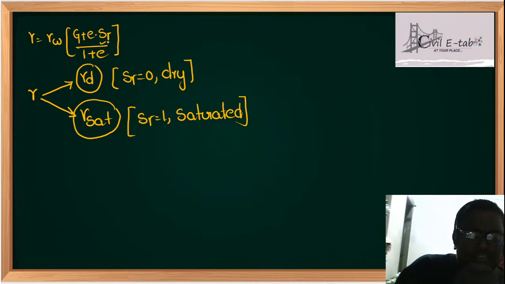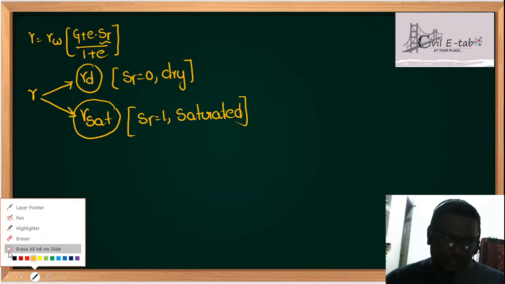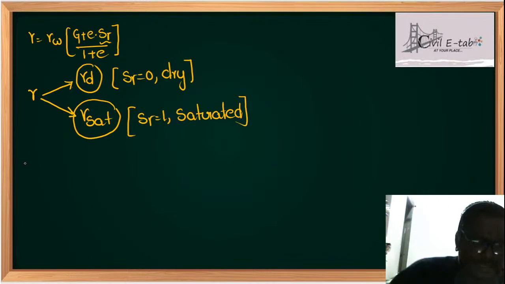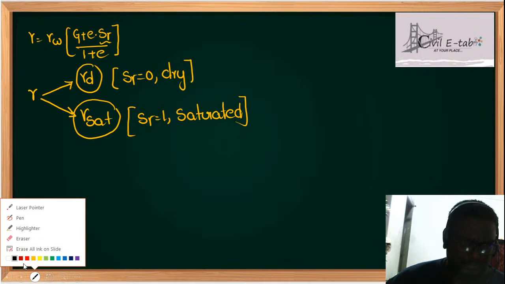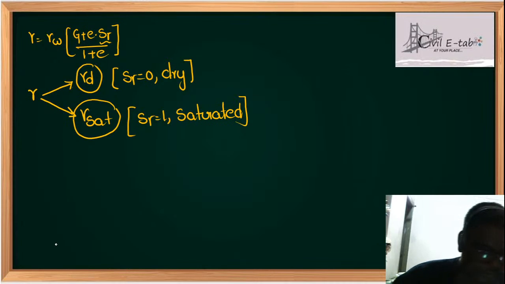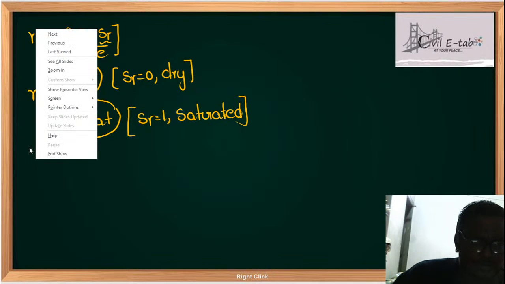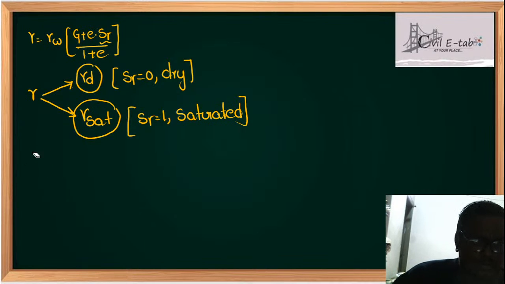If I substitute Sr equal to 1, you will get the gamma sat formula. So gamma will become gamma sat when Sr is equal to 1.